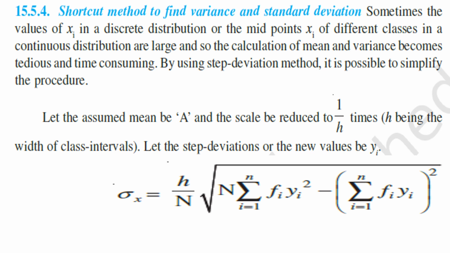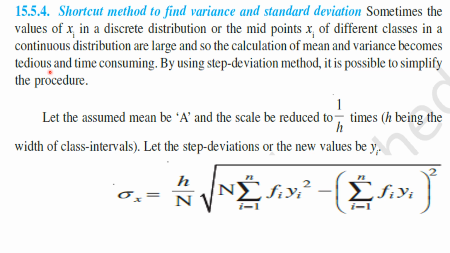Right. There is a shortcut method to find variance and standard deviation. Okay, my children? Right. Let us discuss that point here. Sometimes the values of xi's in the discrete distribution, or the midpoints xi's of different classes in a continuous distribution, are large, and so the calculation of mean and variance becomes tedious and time consuming.